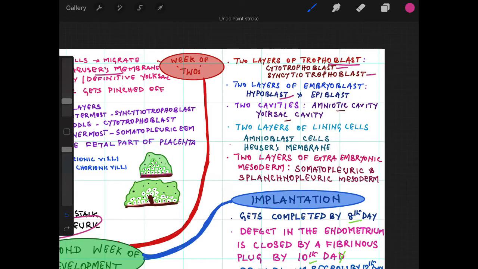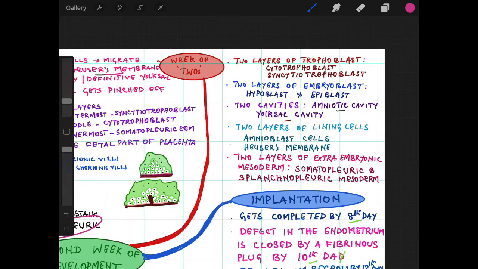And the extraembryonic mesoderm, which is formed later, will also be divided into two layers by the development of extraembryonic coelom. The layers are somatopleuric extraembryonic mesoderm and splanchnopleuric extraembryonic mesoderm. That is why it is called week of twos.